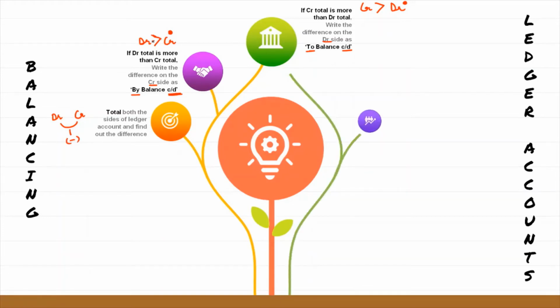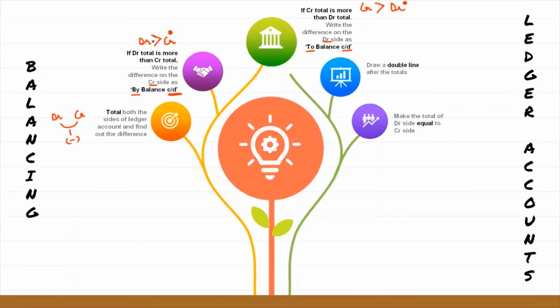Then after that, make the total of the debit side equal to the credit side. You need to draw double lines after the totals and you have to make the totals equal. Obviously, if the debit side is greater than the credit side and we write the difference on the credit side, this means that by writing the difference, our DR should be equal to CR. Because we have written the difference on the shorter side, ultimately DR will be equal to CR.